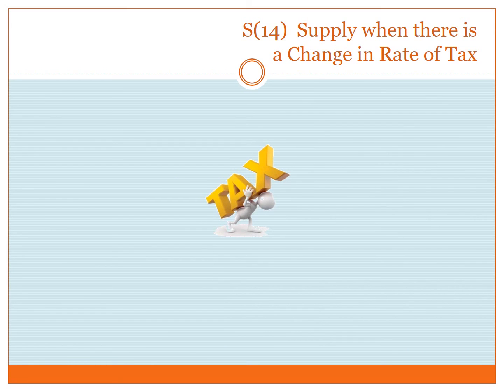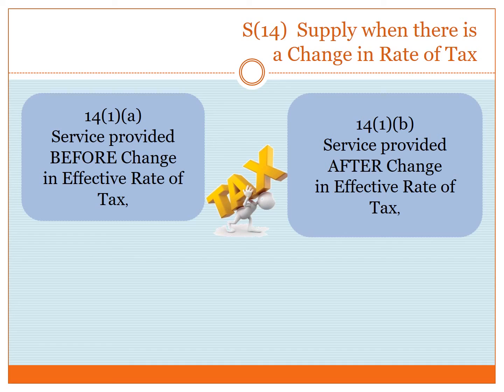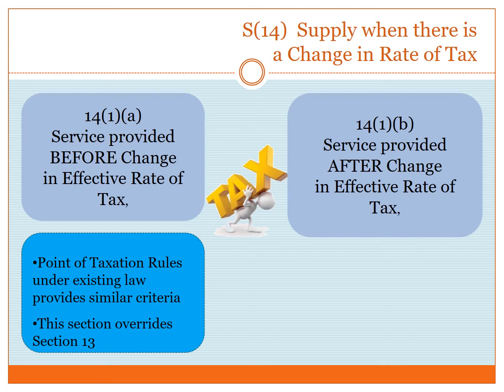Section 14 deals with situations where there is a change in rate of tax. Depending upon whether the service has been provided before or after the date of change in tax rate, the time of supply will be determined. The provisions are not new to the fraternity, as the existing point of taxation rules provide similar criteria. It is pertinent to note that this section overrides the provisions of section 13.